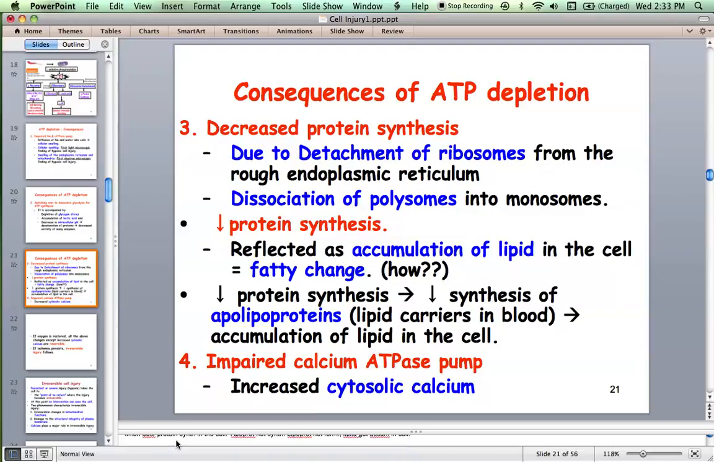Okay, good. So that's how lipid accumulates within the cell when there is hypoxia for longer duration. Okay, hypoxia for a few hours can show hydropic change or water accumulation because of arrest of the sodium potassium pump. But hypoxia for several days will show fatty change.